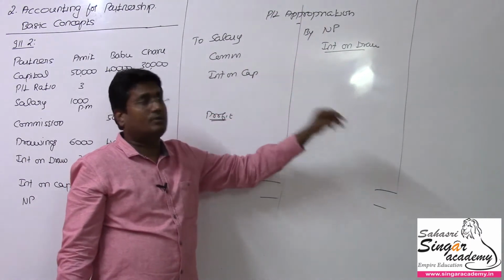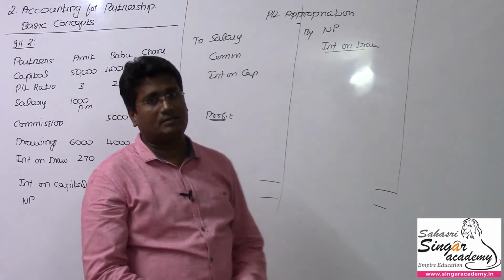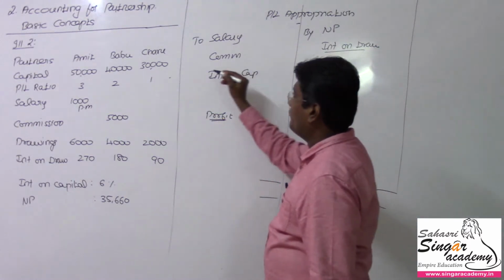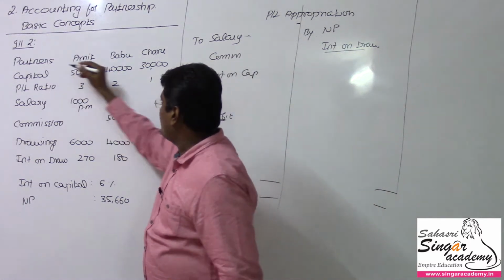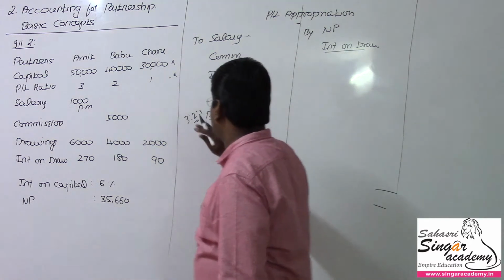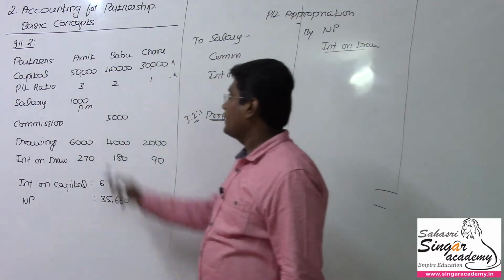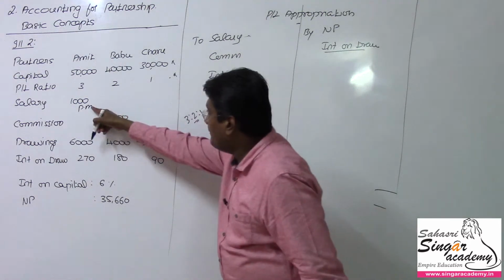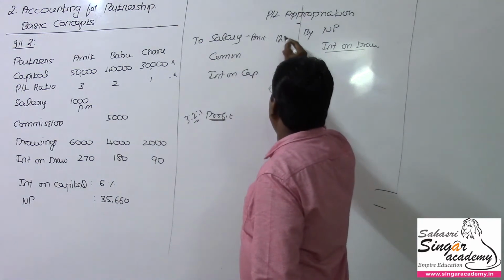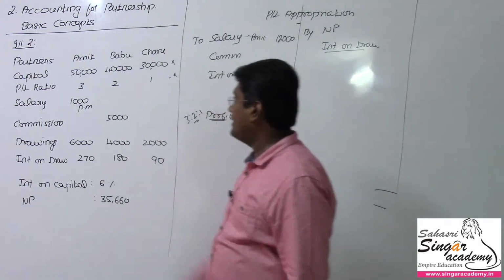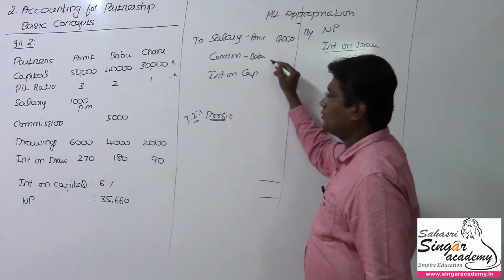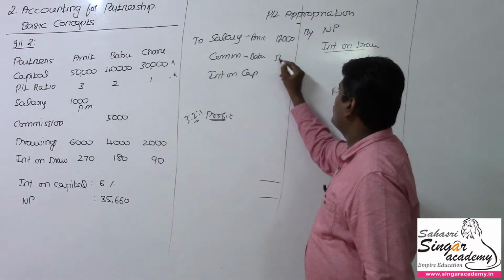So these are the amounts available. This amount will be distributed to the partners, right? Here capital, of course, is not a matter for me. Salary will be payable here. For whom? Salary. You keep the capital pending, and the P&L ratio is for the sharing here. So 3:2:1 is the ratio for distributing the profit ultimately. And salary is for Amit only. So 1,000 per month means 12,000 for Amit. And then commission is meant for Babu only. So I name Babu here. Commission payable to Babu, 5,000 rupees.